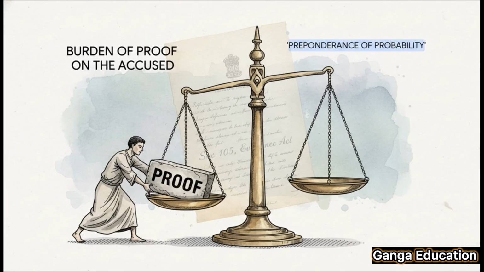First, according to Section 105 of the Indian Evidence Act, the responsibility to prove insanity, what we call the burden of proof, is on the accused. And second, the standard of that proof is preponderance of probability. Now, this is different from the prosecution standard, which is beyond a reasonable doubt. Preponderance of probability simply means the accused just has to show that it was more likely than not that they were insane, that the possibility of them being insane was greater than the possibility of them not being insane. That's it.